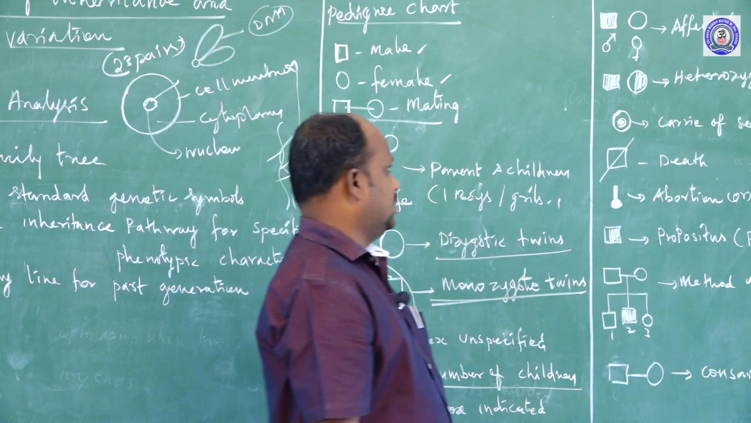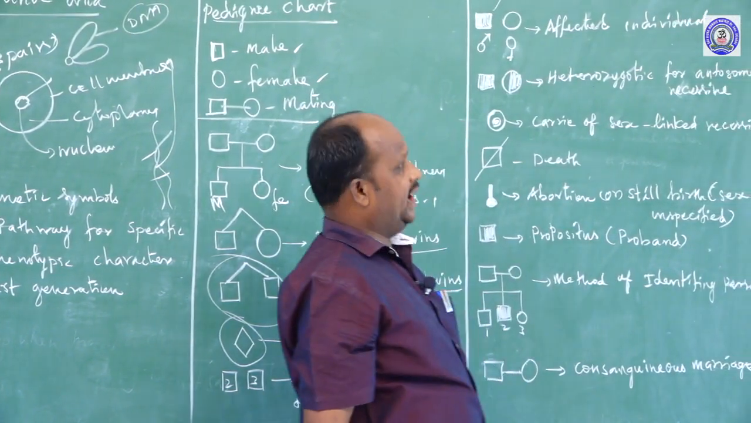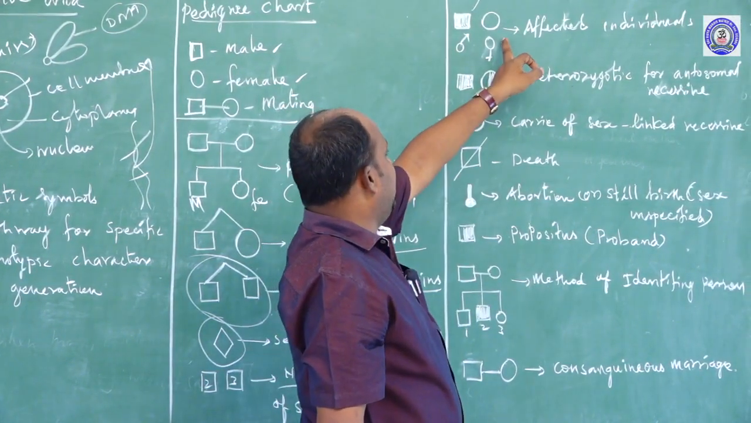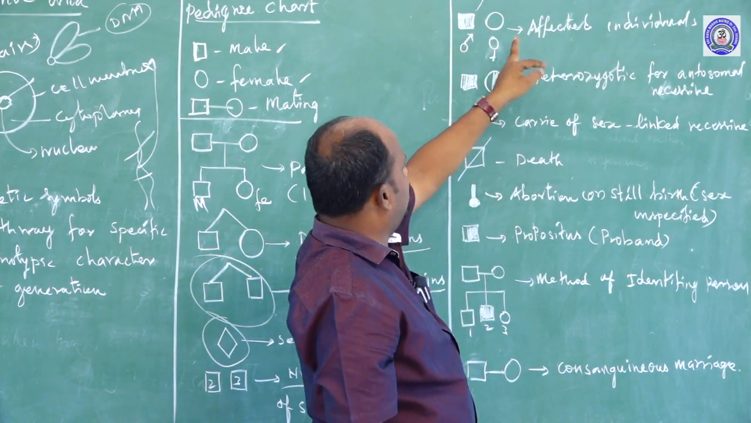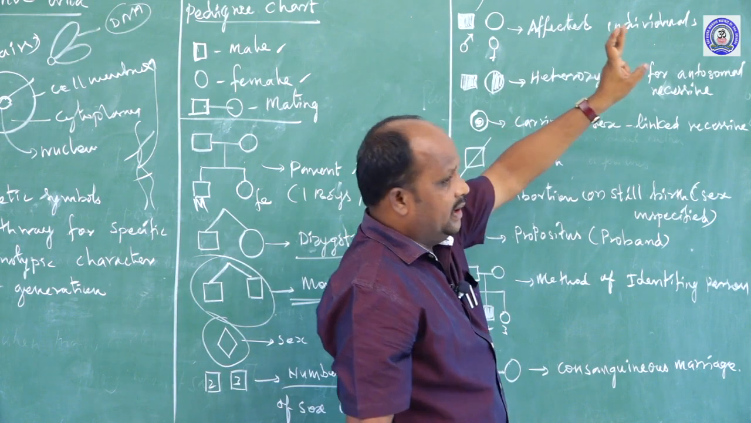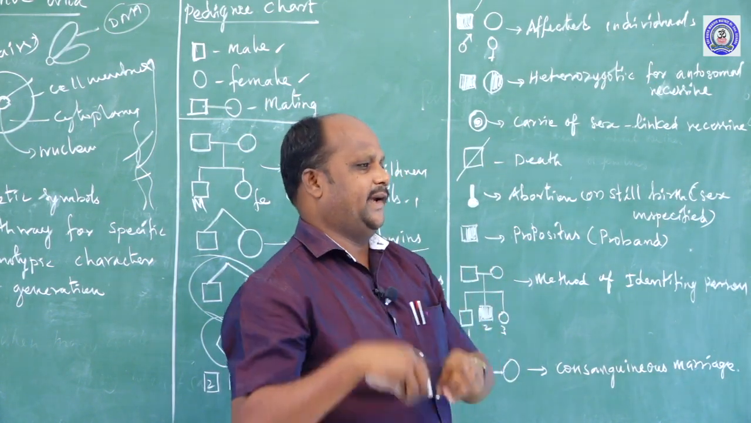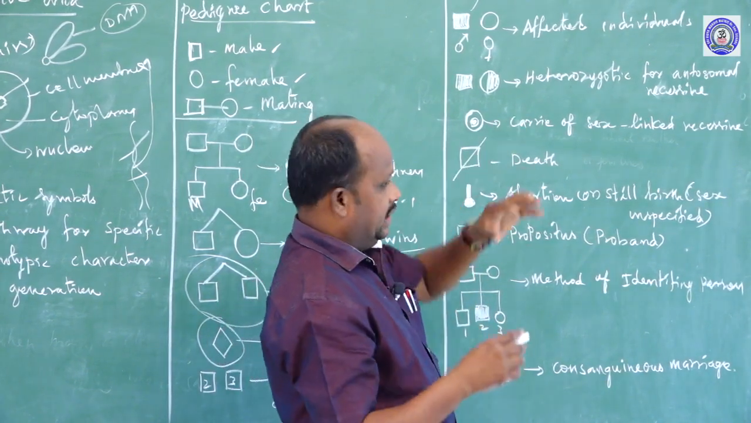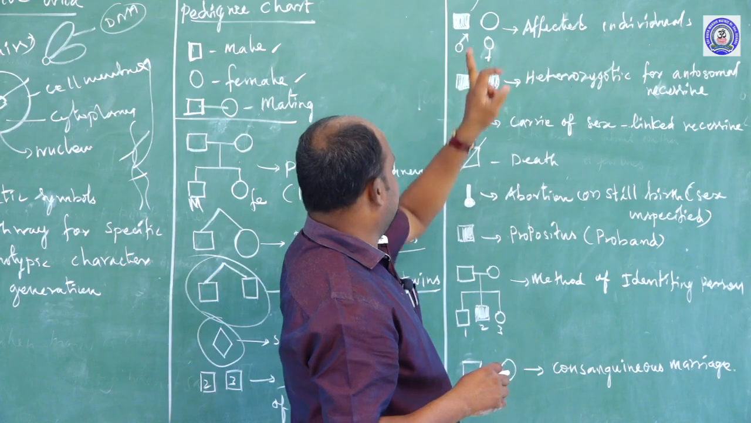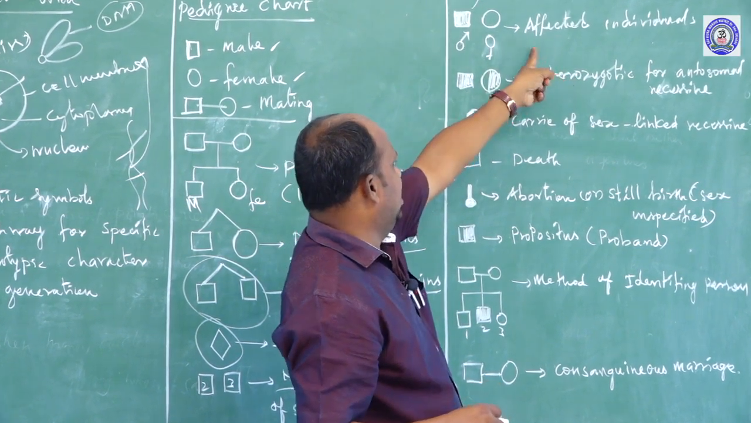Second one, genetically affected male and normal female. Sometimes any one of them or both are affected, and they will get a child, a newborn baby, with a genetic defect, or they will suffer from a genetic disorder disease. That process is mentioned by this symbol, the affected male and normal female symbol.